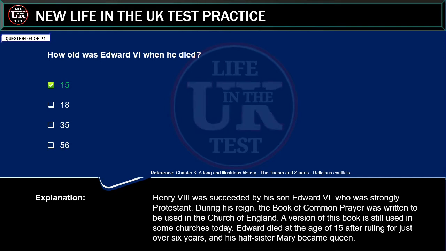During his reign, the Book of Common Prayer was written to be used in the Church of England. A version of this book is still used in some churches today. Edward died at the age of 15 after ruling for just over 6 years, and his half-sister Mary became queen.